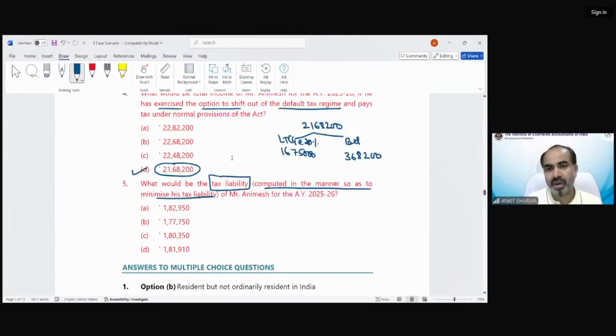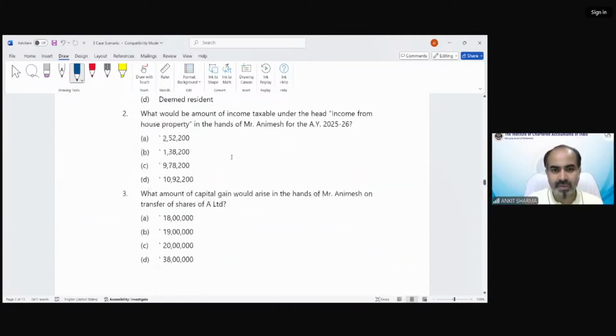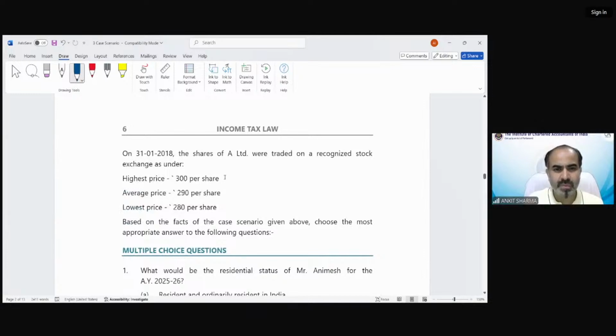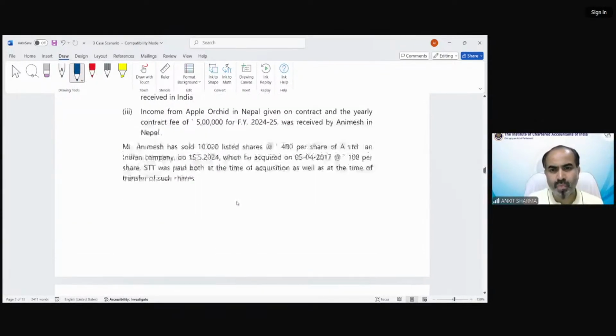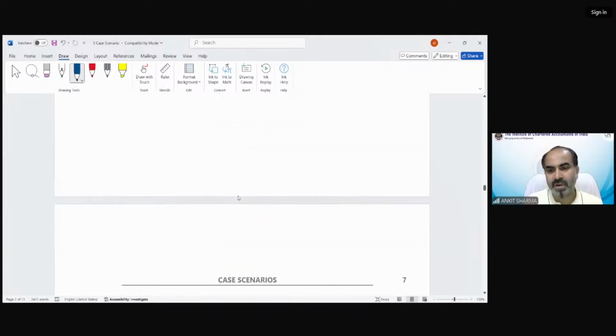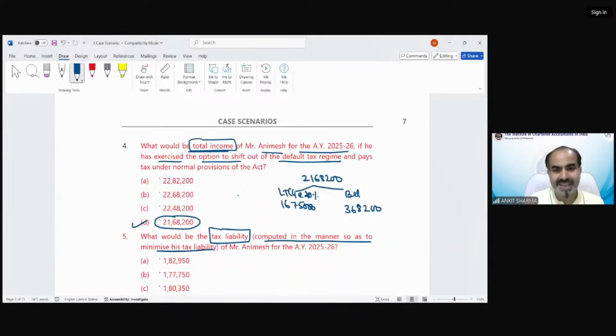And balance is 3,68,200. In case of long-term capital gain, the exemption of 1,25,000 has been claimed. So after this exemption, the long-term capital gain was 18 lakh. It is a long-term capital gain under section 112A. So 1,25,000 exemption. After that, the taxable capital gain would be 16,75,000.